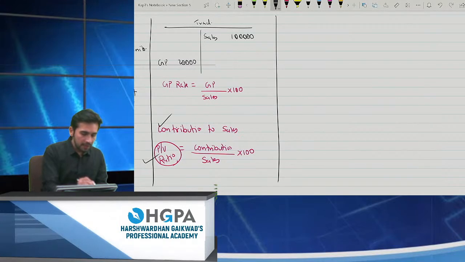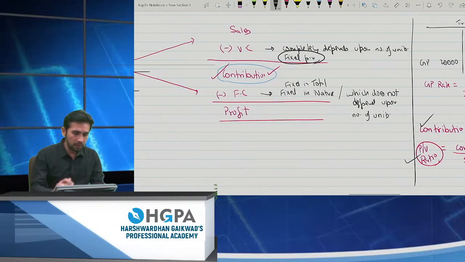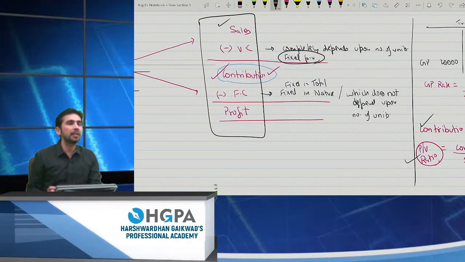So we have seen the contribution ratio, that is the PV ratio, right? If I ask you how to make a cost sheet in marginal costing, you will 100% say it is this cost sheet. It is sales less variable cost, contribution less fixed cost will give me profit, right? Each and every time you have to do this.